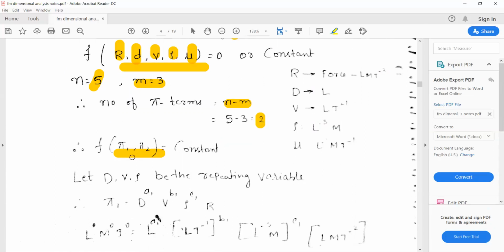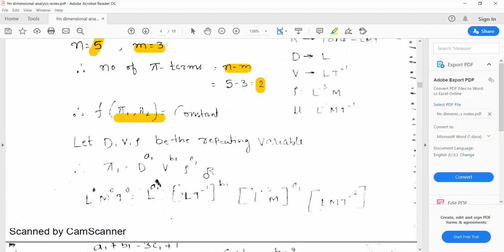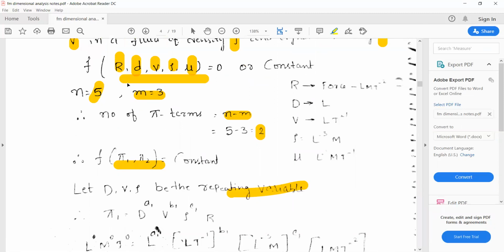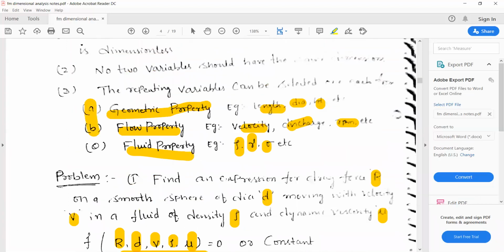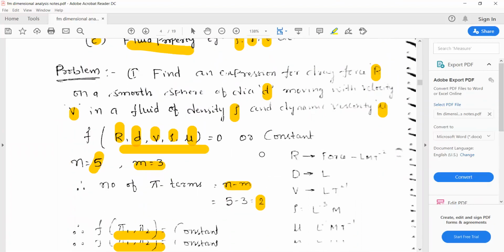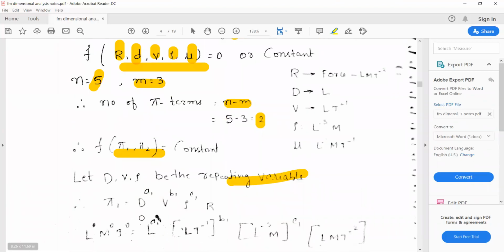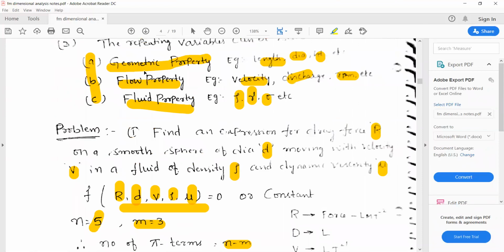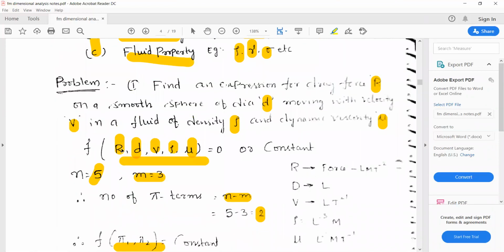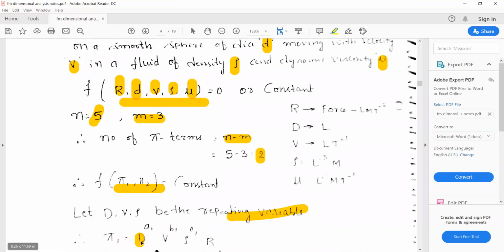So after this, to write the expressions for the pi 1 and pi 2 terms, you need to make use of repeating variables. So in these 5 variables, you need to choose the repeating variables. How do you need to choose? Based on these 3 conditions. You need to choose the first repeating variable in such a way that it has a geometric property. The first one is geometric property. So in this, diameter is the geometric property, right? That's why diameter has been considered as the first repeating variable.